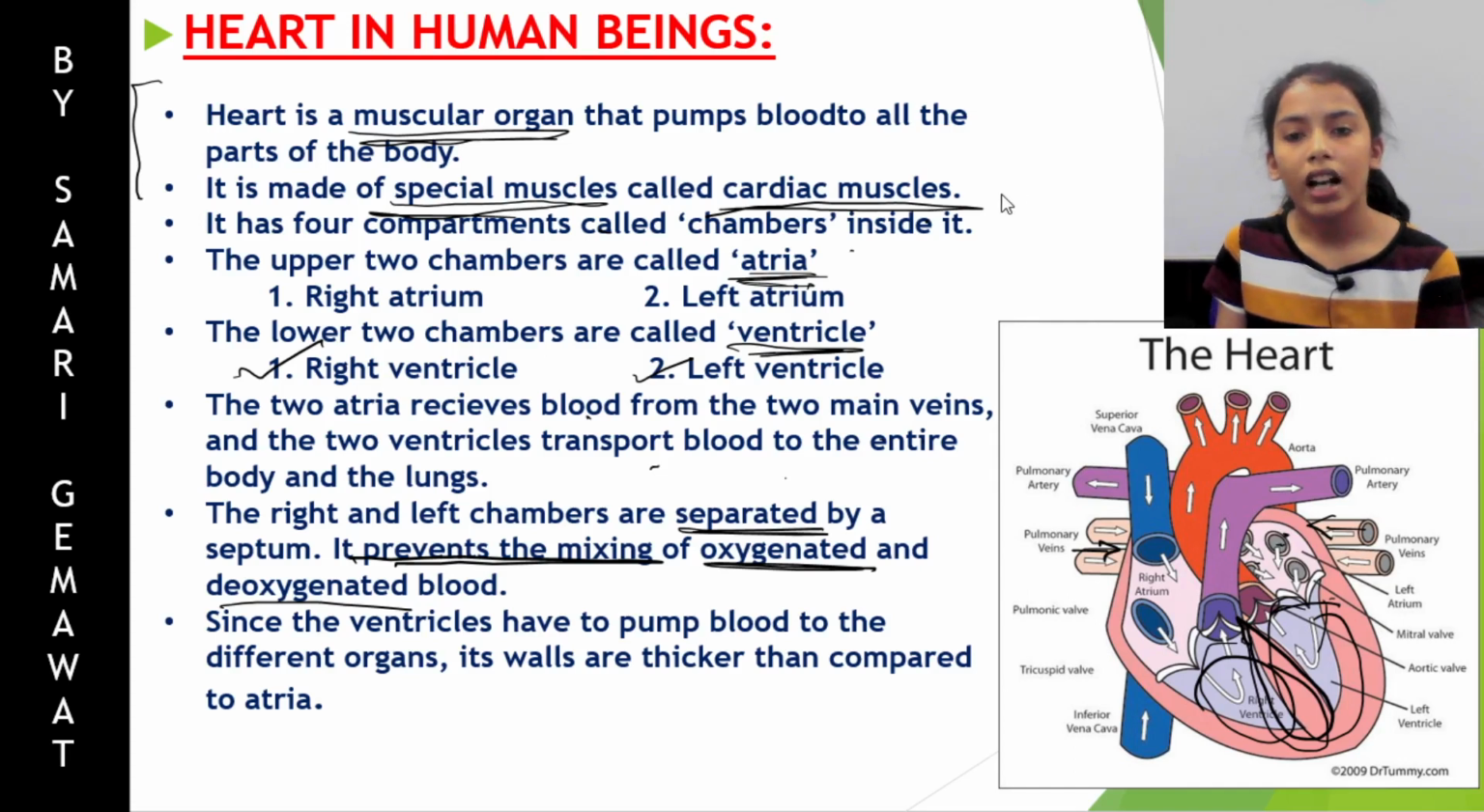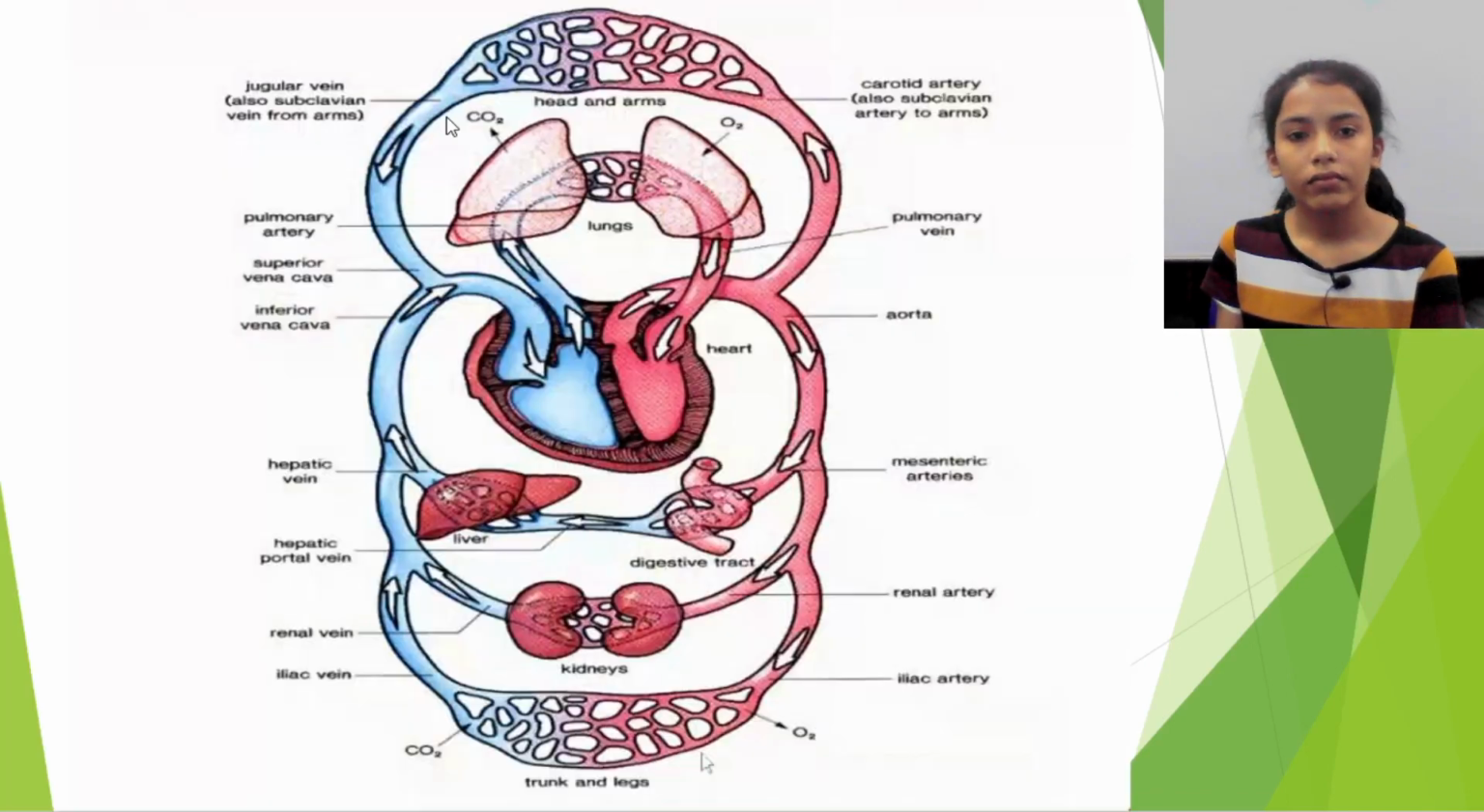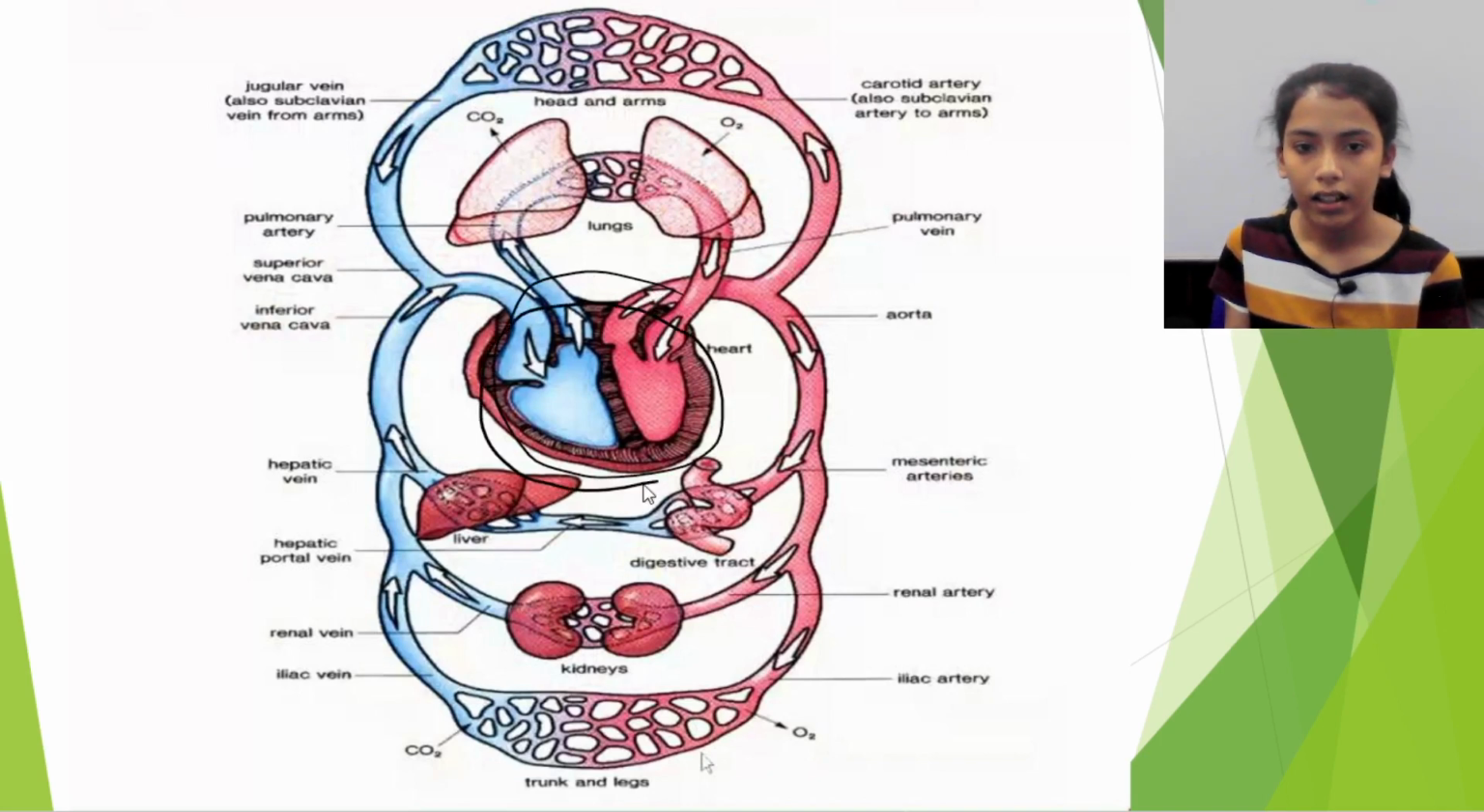Now, how does the heart in human beings work? Working of the heart. I'll explain with this diagram. See, this is our heart. Now, this is the left atrium, right atrium, right ventricle and left ventricle.